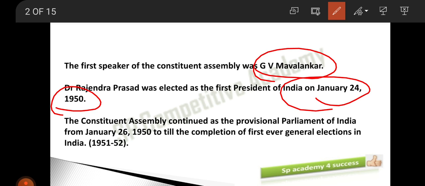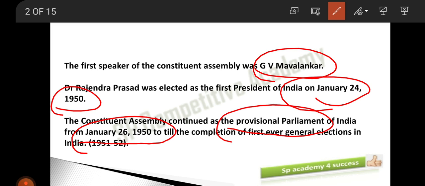So the Constituent Assembly continued as a provisional parliament of India from January 26, 1950. Till when? Till the completion of the first general elections in India. Immediately we cannot conduct an election; we need some time.